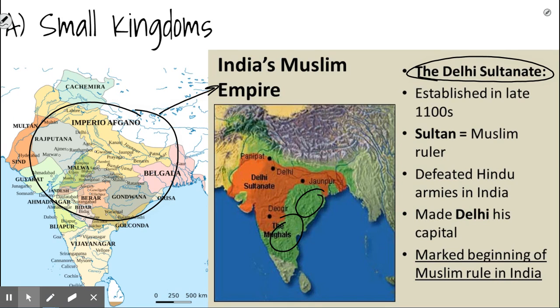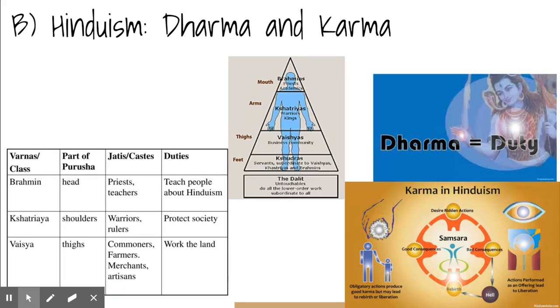The last piece of background we need, that again, hopefully you talked about in 6th grade, but we need to refresh on, is the idea of Hinduism. The primary religion of the Indian subcontinent is Hinduism, and Hinduism is an incredibly complicated religion. I don't understand it, and I certainly don't expect you to understand it, but you do need to know two important pieces of it: the idea of Dharma and the idea of karma.